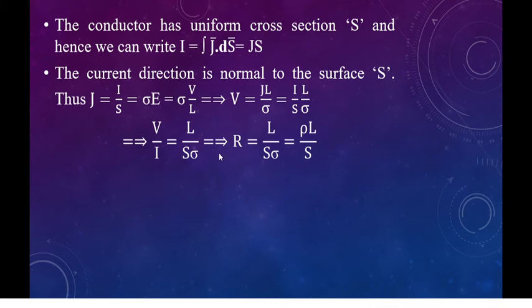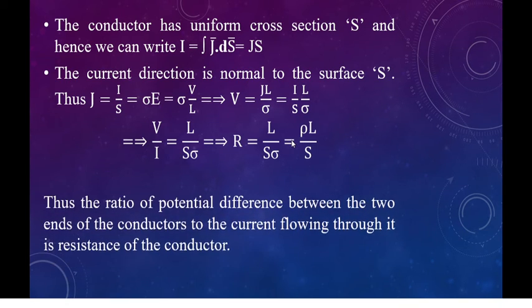Bringing the current to the left-hand side, we get voltage by current is equal to L by S sigma. So voltage by current is the resistance R, equal to L by S sigma, and the resistivity is the reciprocal of the conductivity, because of that, 1 by sigma is rho. Therefore, the resistance R is equal to rho L by S.